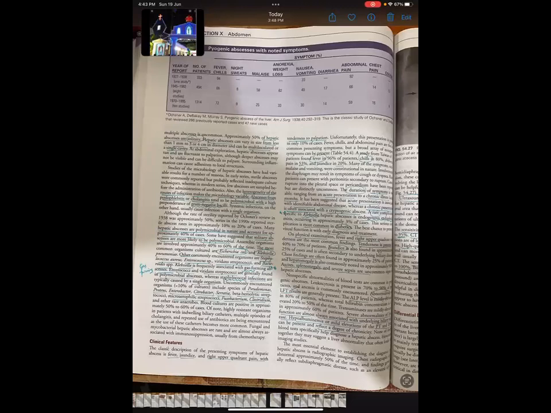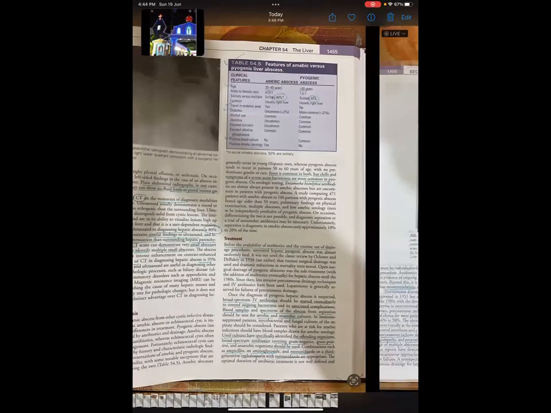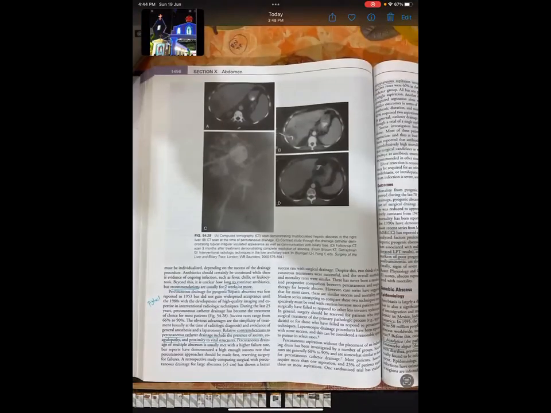Until cultures identify the specific organism, we continue broad spectrum antibiotics like ampicillin, aminoglycoside, and metronidazole, or a third generation cephalosporin with metronidazole. Antibiotics are required for at least 2 weeks. Nowadays pigtail catheter percutaneous drainage can also be used. Relative contraindications for percutaneous drainage are ascites, coagulopathy, and proximity to vital structures.